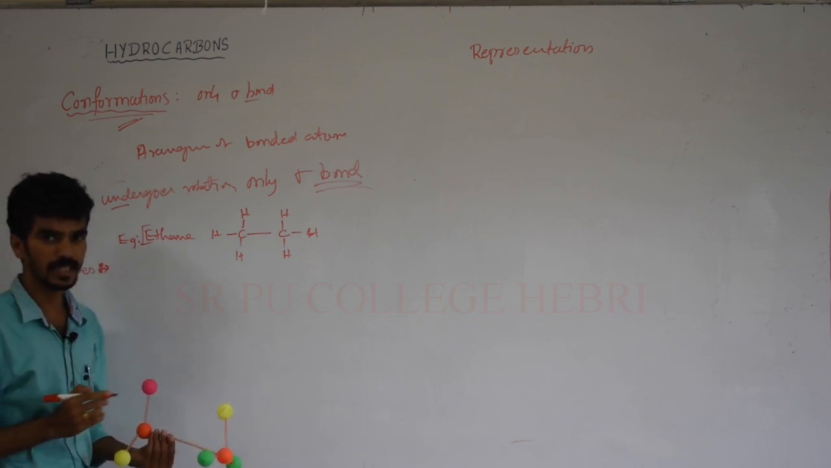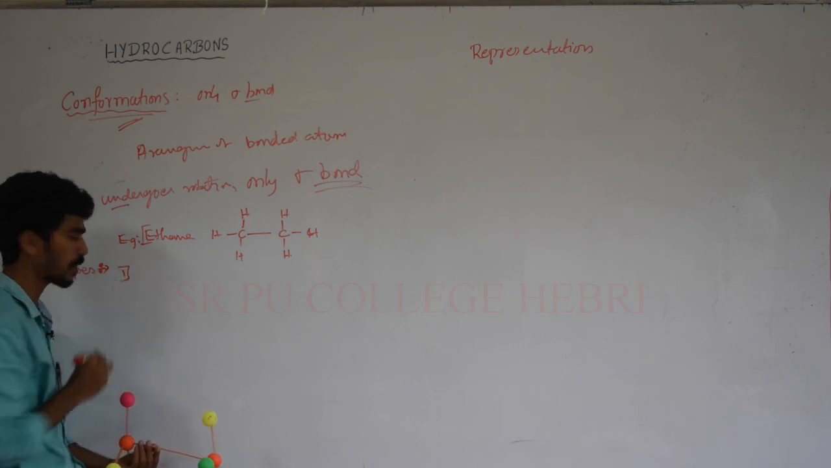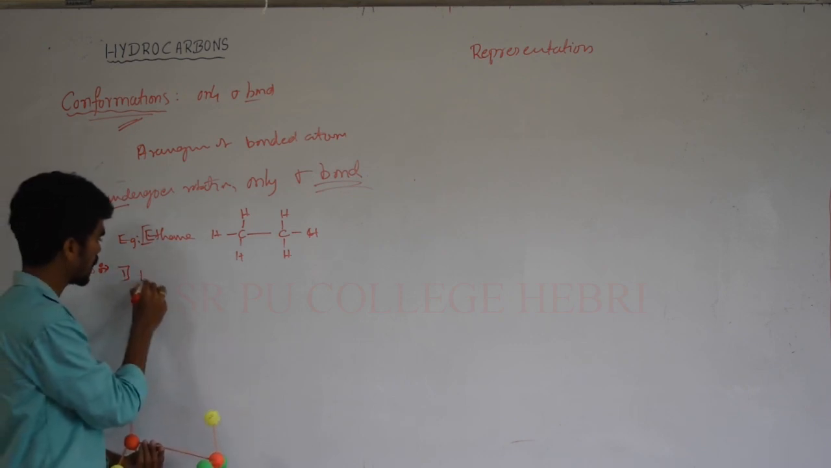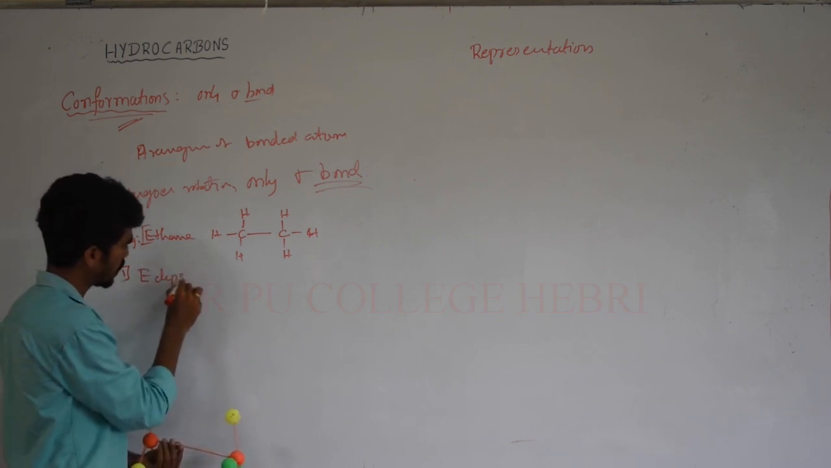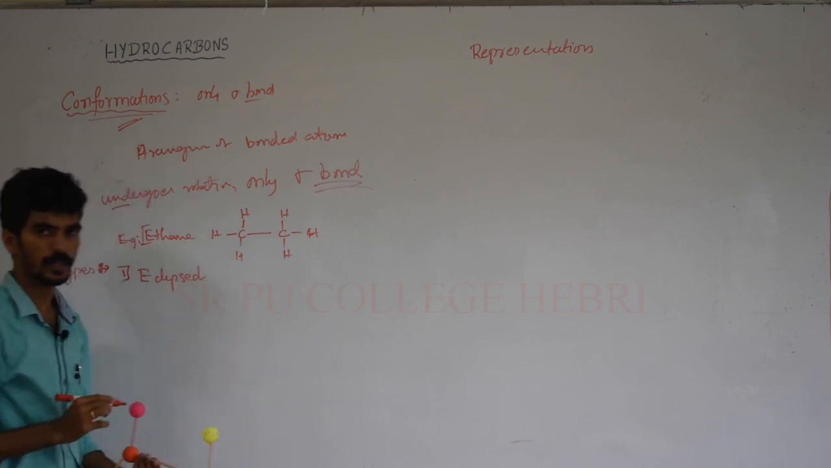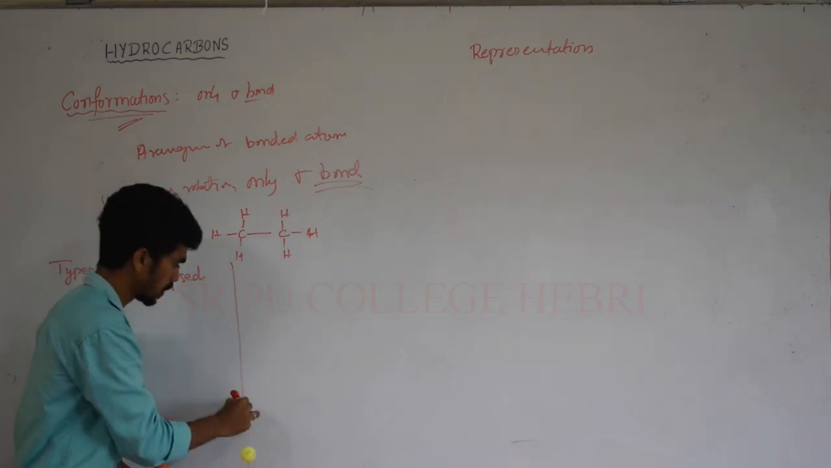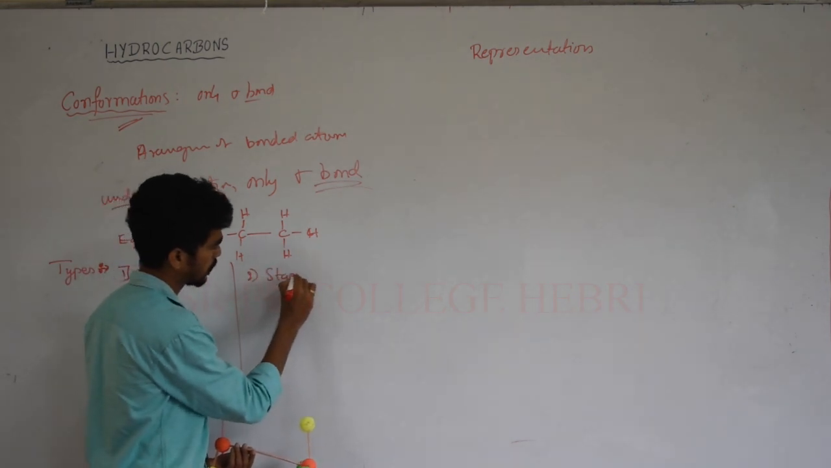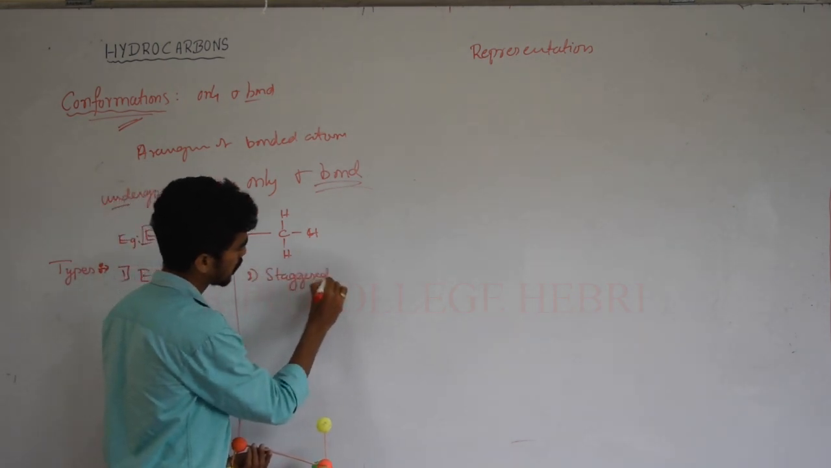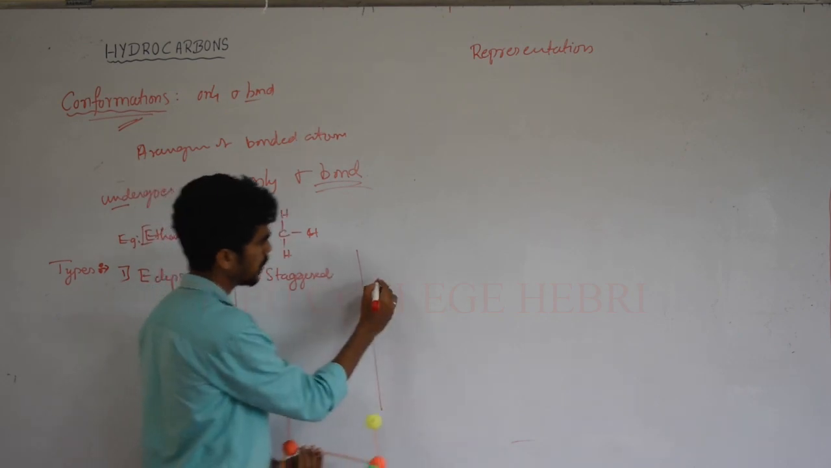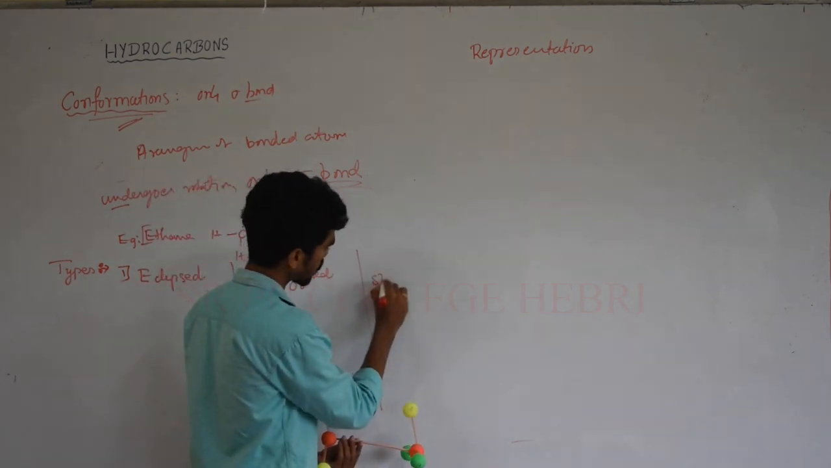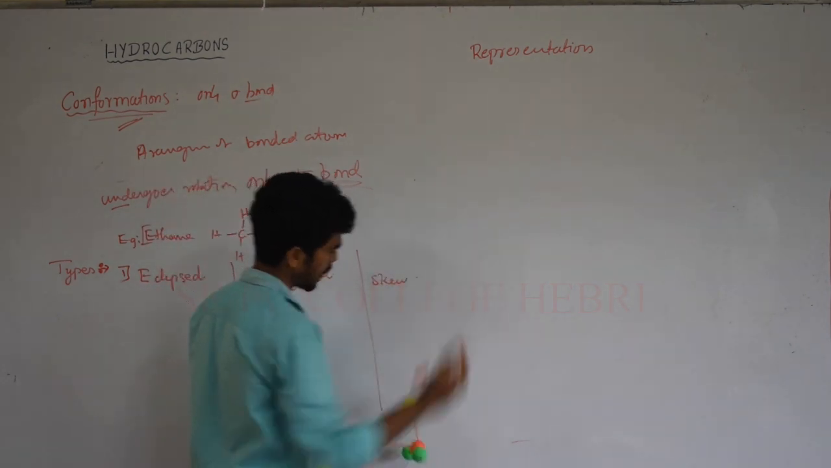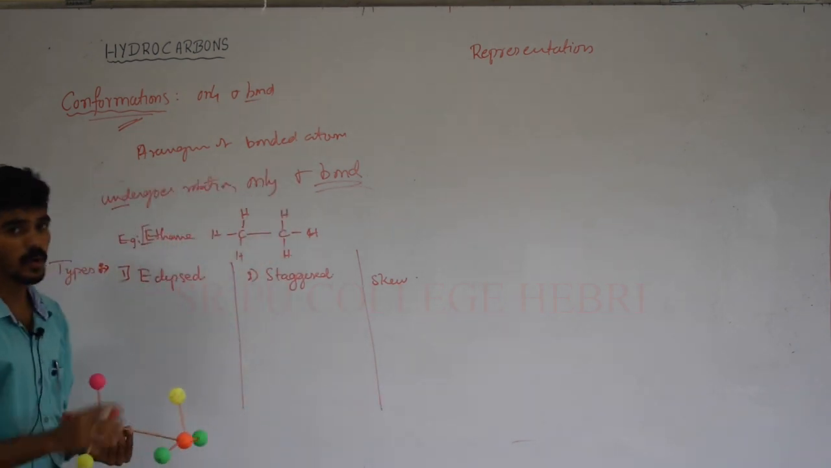There are three major types. The first type of conformation is the eclipsed conformation. Then the second type of conformation is the staggered conformation, and the last one is the skew conformation. Okay, eclipsed, staggered and skew conformation.